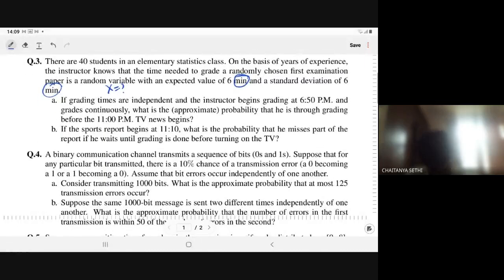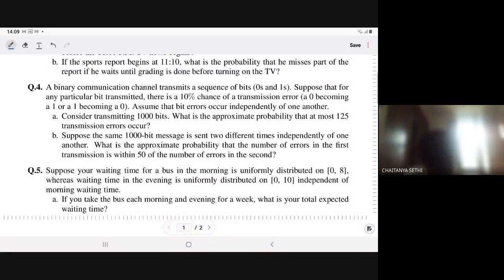Now, let us move to question number 4. A binary communication channel transmits a sequence of bits, meaning 0 and 1. There is the communication line. We can communicate only in binary digits. Suppose that for any particular bit transmitted, there is a 10% chance of transmission error, that is, 0 becomes 1 or 1 becomes 0. Assume that bit errors occur independently of one another. Consider transmitting 1000 bits. What is the approximate probability that at most 125 transmission errors occur?